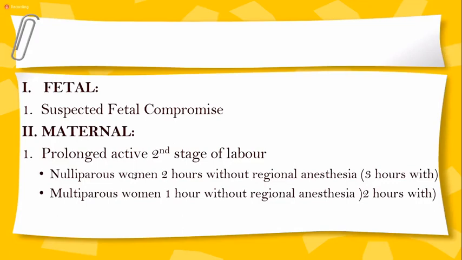And with regional anesthesia, that means with epidural anesthesia, even 3 hours we can wait for a primigravida. In multigravida, the time will be lesser. That is, without epidural 1 hour, and with epidural 2 hours, because patients with epidural anesthesia may take longer time to push. So in case you find that the patient is fully dilated for more than this time period, then it is called prolonged active stage of labor, and then you have to do something. You need to deliver the baby either with the help of ventouse or the forceps.